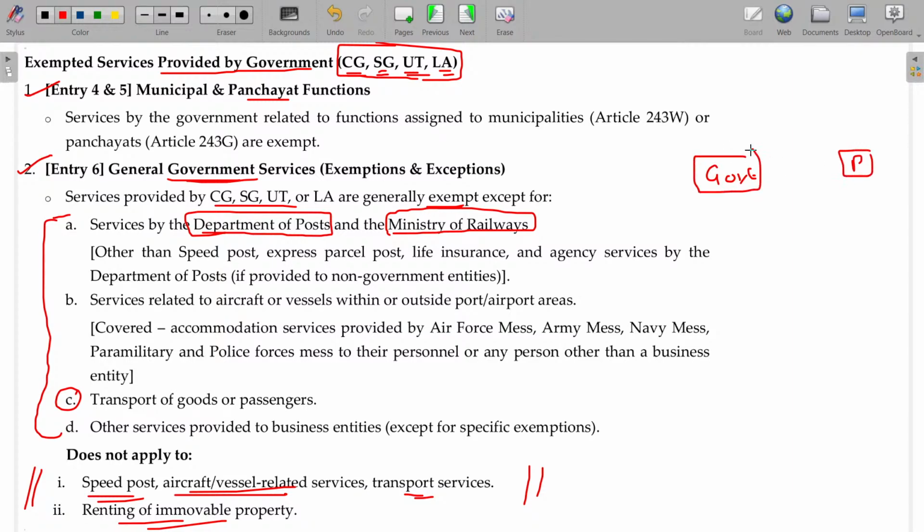services rendered by government to public. Sometimes services rendered by government are similar to services rendered by the private players also to the public. If the service is predominantly rendered only by the government to the public, those things are exempted. Where the government provides services to the public, and an equivalent service is rendered by a private player also, if a private player has to pay the GST, how can we give the exemption to the government?